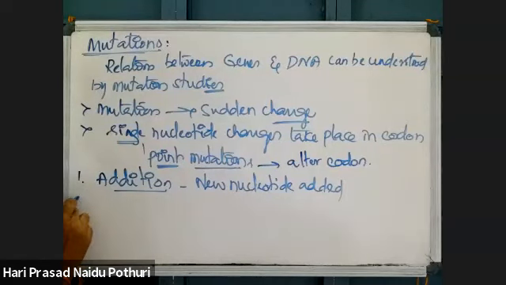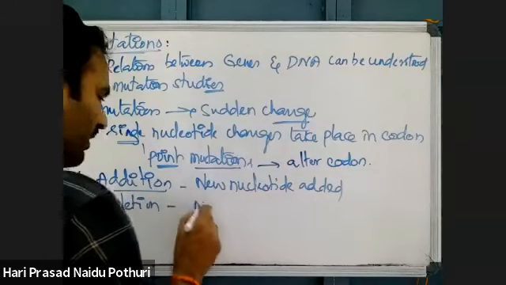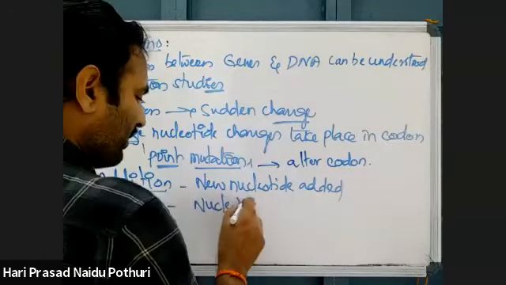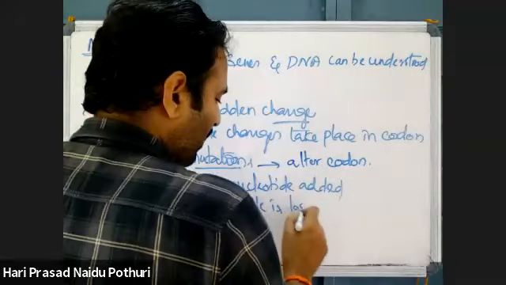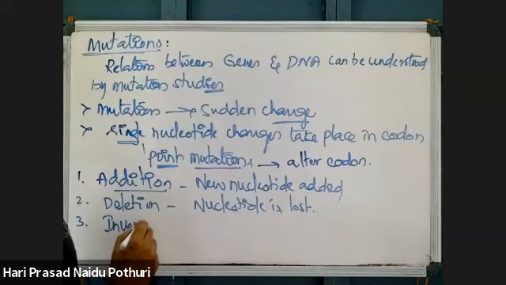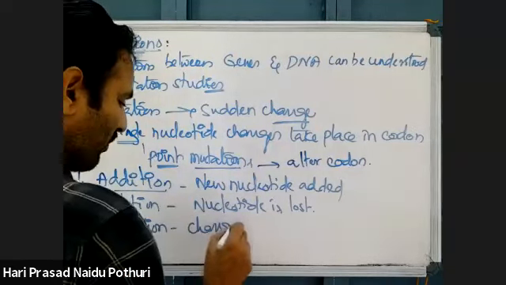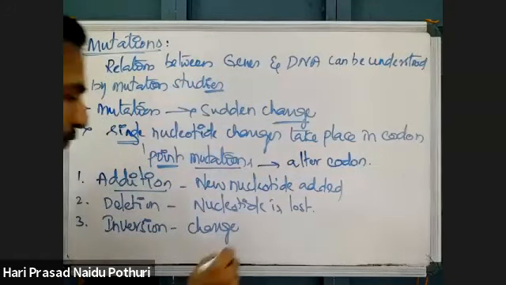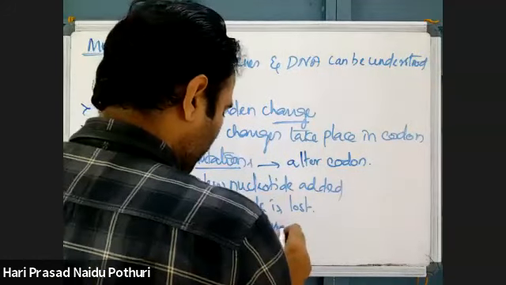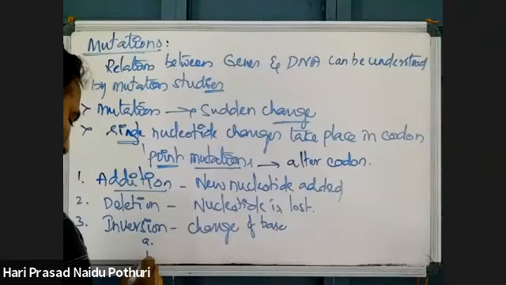Second one is deletion. Deletion means a nucleotide is lost. If there is loss of a nucleotide, then it is called deletion. And substitution. Substitution means change of base. One nucleotide is changed. This substitution may be of two types again.